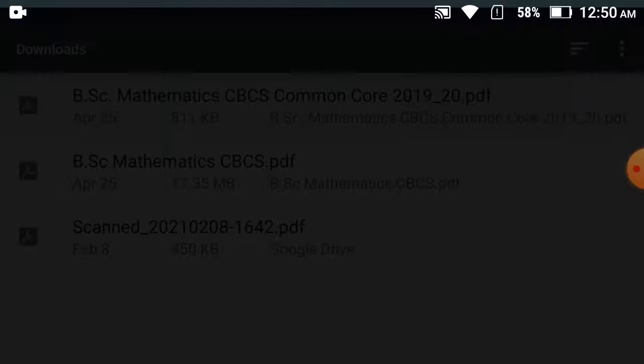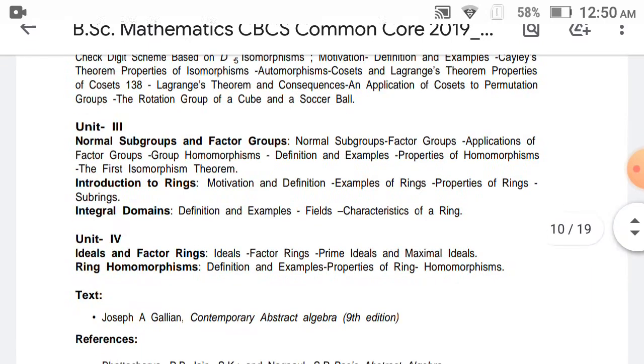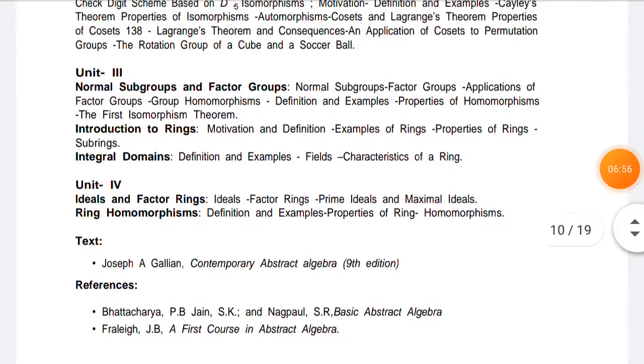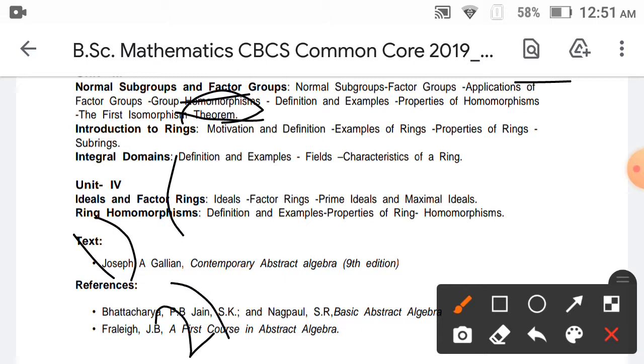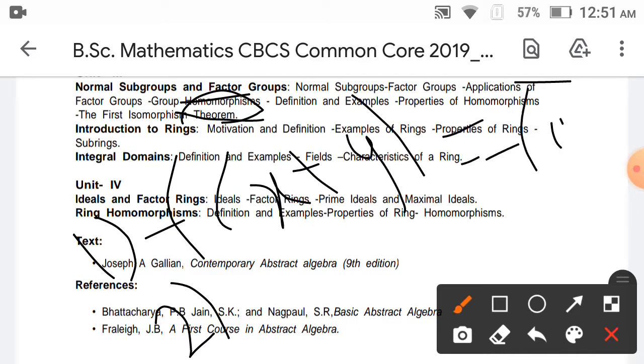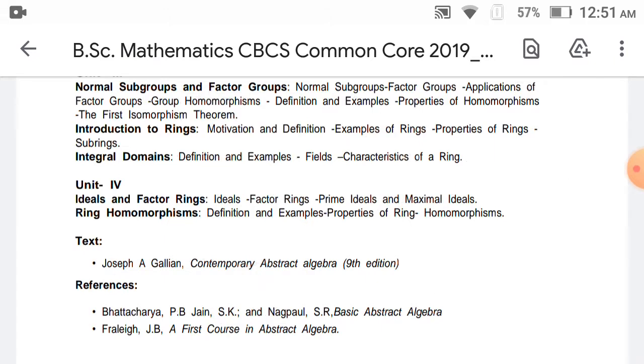Okay, so first of all the normal subgroup definition, and then factor groups. The factor formation is known as the factor group, then automatically applications. Okay, and homomorphism is there. Homomorphism has to satisfy 2 conditions, under addition and under multiplication: f of x plus y equals f of x plus f of y under addition, and f of x into y equals f of x into f of y. This is known as under multiplication.